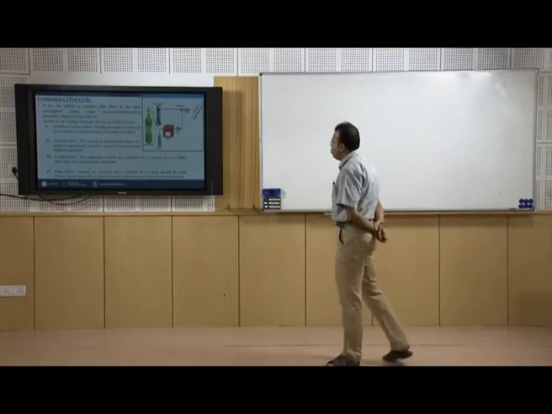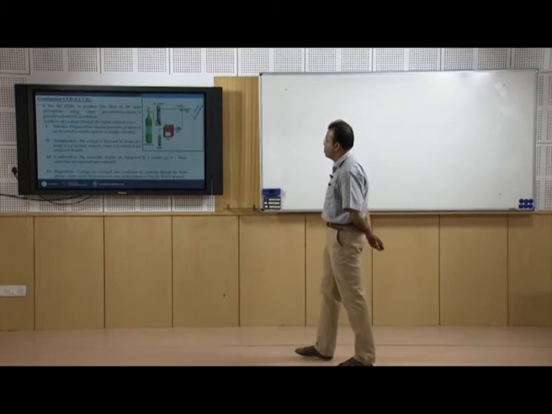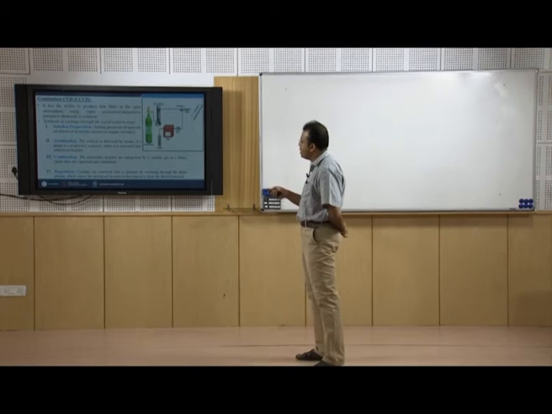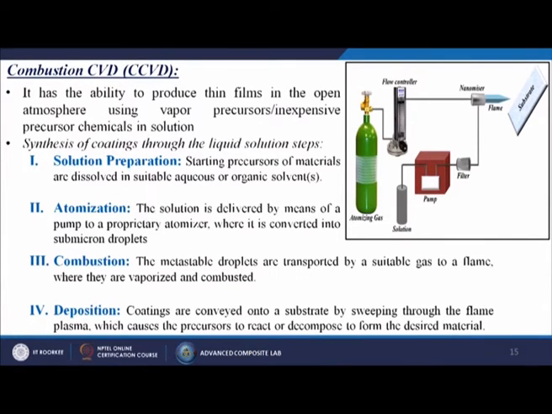Then next one we are going to discuss is the combustion CVD, or CCVD process. In this particular case it is divided into 4 parts. It is the ability to produce thin films in the open atmosphere using vapor precursors or inexpensive precursor chemicals in solutions. So, generally like a painting we are using this kind of technique. First one is called the solution preparation.